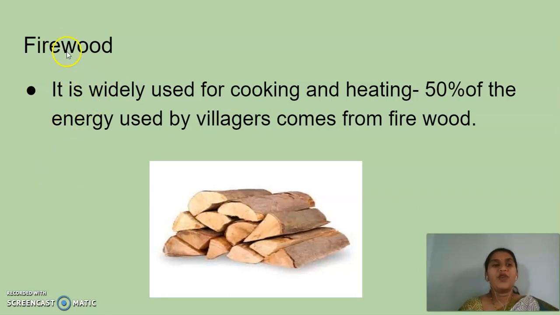Okay, so firewood is an example of conventional sources of energy. It is widely used for cooking and heating. Around 50% of the energy used by villagers comes from firewood. This is the traditional method of the energy source. Guys, you people know, right?